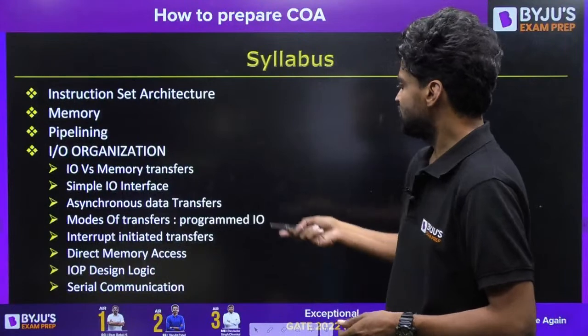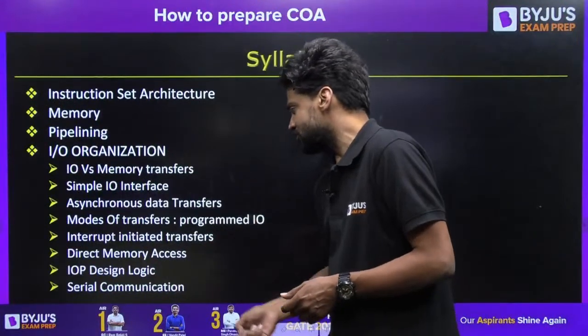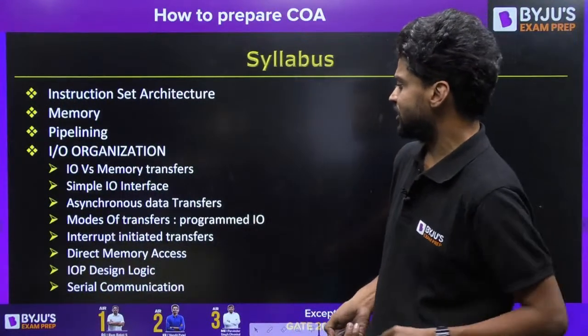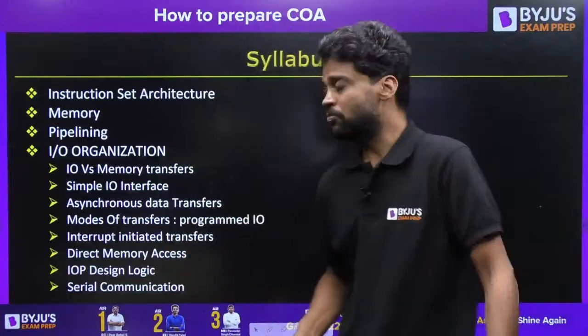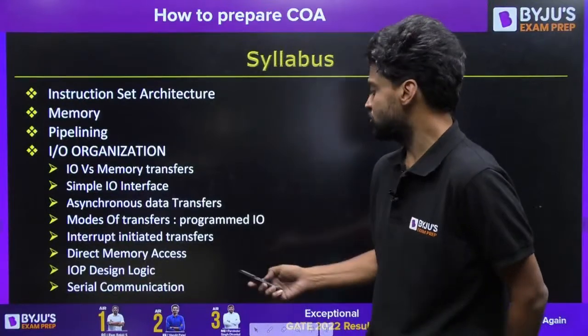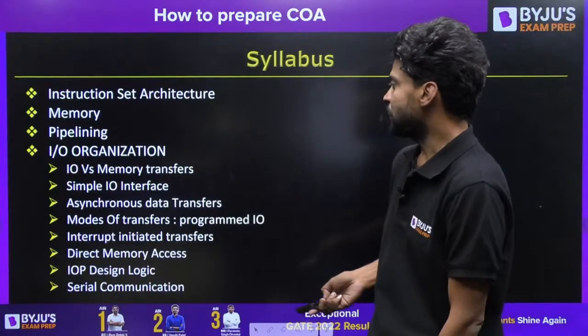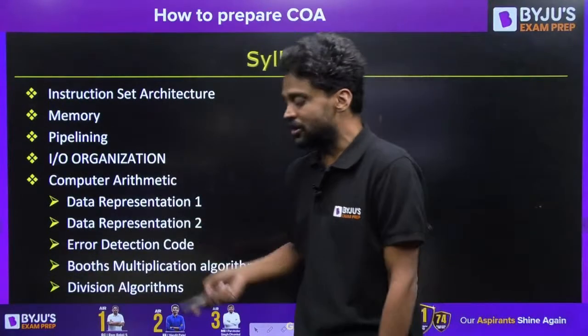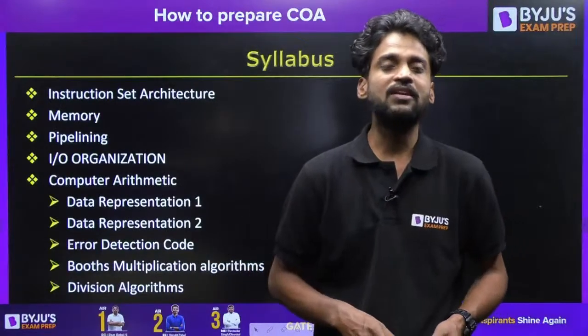And the next thing is, we are also going to discuss direct memory access, and we will understand the design of the IOP, input and output processor. We will design the input and output processor, right after which we will understand serial communication. The next thing that we're going to discuss is computer arithmetic. Computer arithmetic is relatively a simple topic.